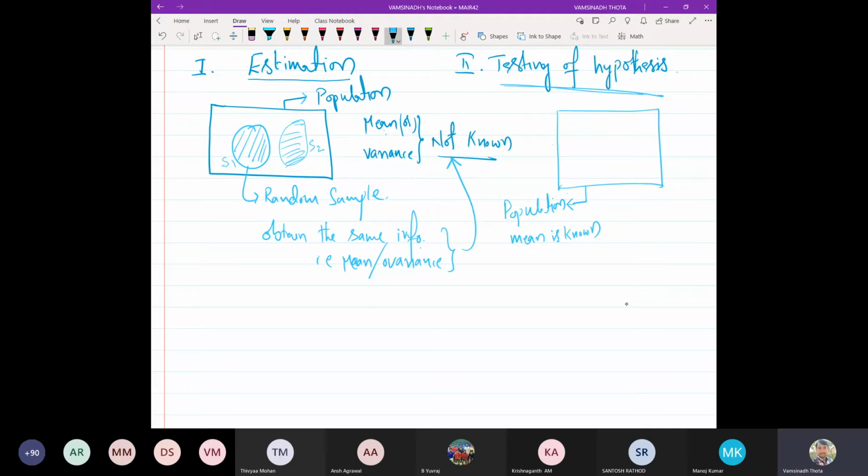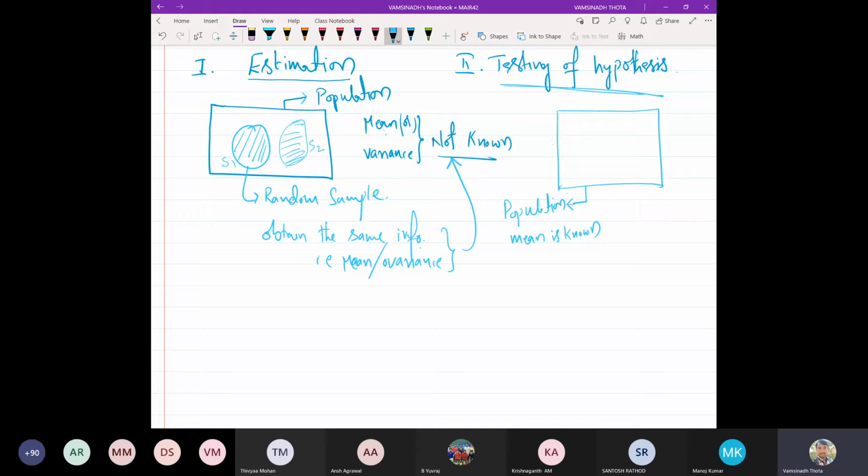Personally, if you believe some other person, and his judgment is almost always right, then I will go with this one and I will accept the statement. I will accept the hypothesis. But mathematically, that is not personal. That is your personal opinion. Mathematically or practically, that should not be the conclusion, right?